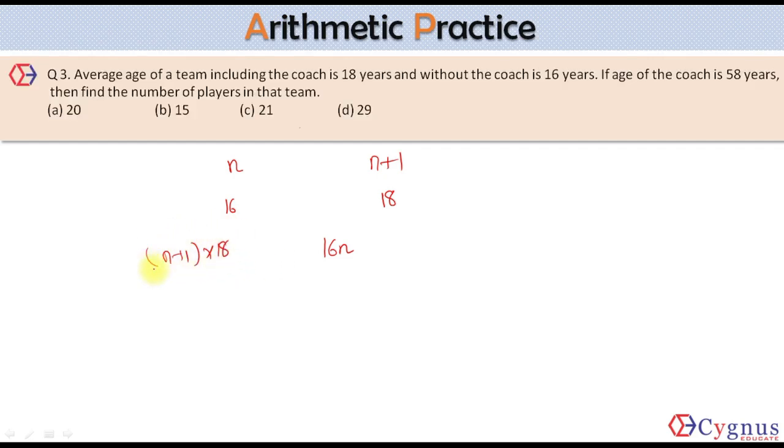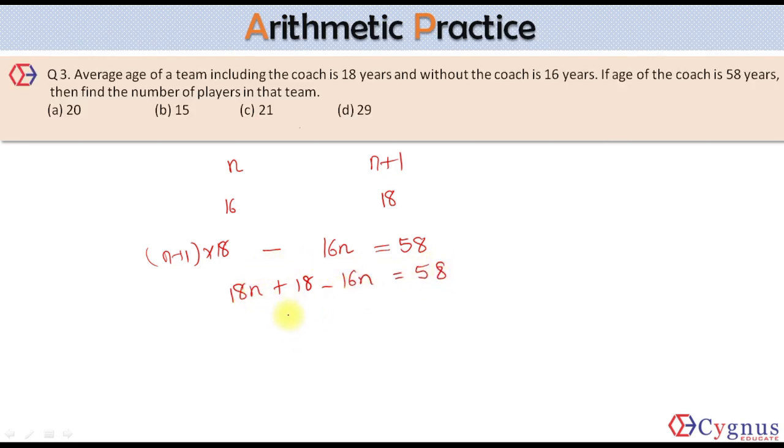So this is the age of all the players including coach, and this is the age of all the players excluding coach. When you take the difference of these two values, you'll get the age of the coach, which is already given equal to how much? 58. So this will give you 18n plus 18 minus 16n is equal to 58.